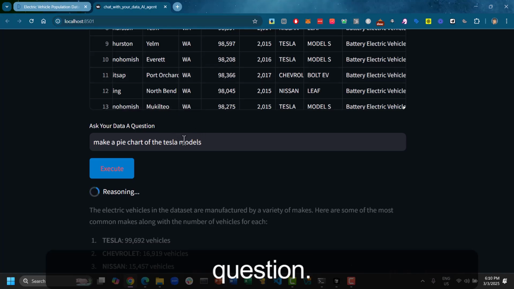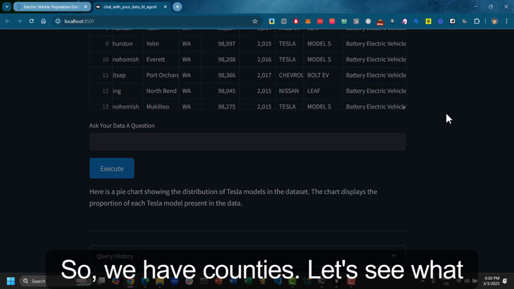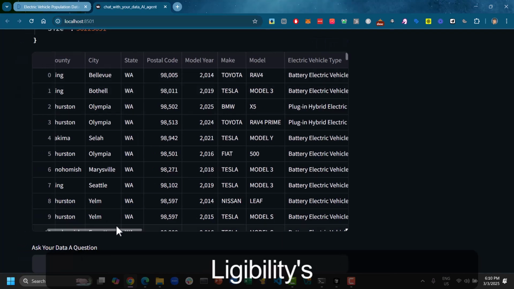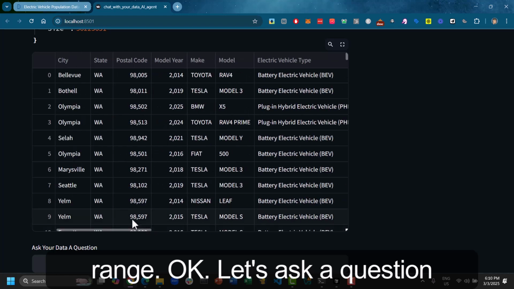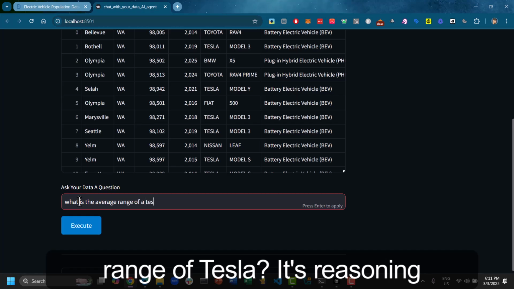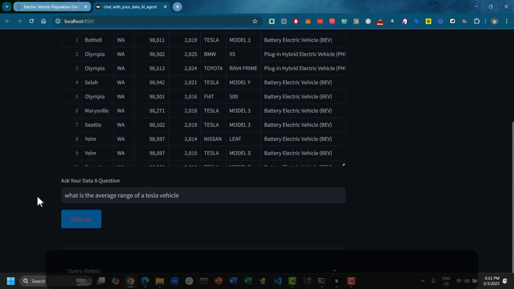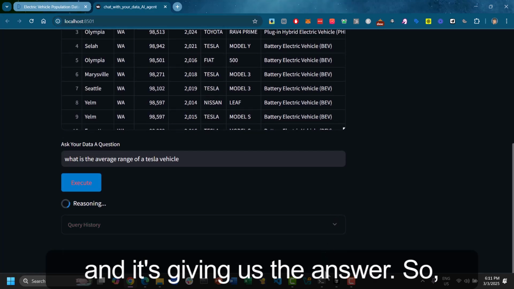Let's ask another question. Let's see what we have here in the data. We have counties, model, eligibility, range. Let's ask a question about the range. What is the average range of a Tesla vehicle? It's reasoning and it's giving us the answer.